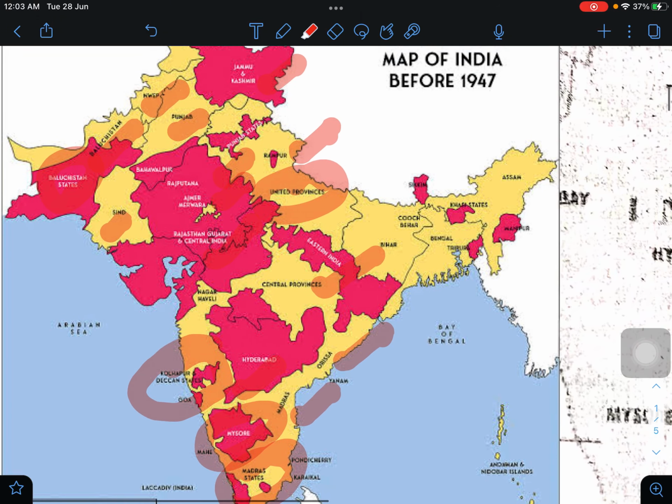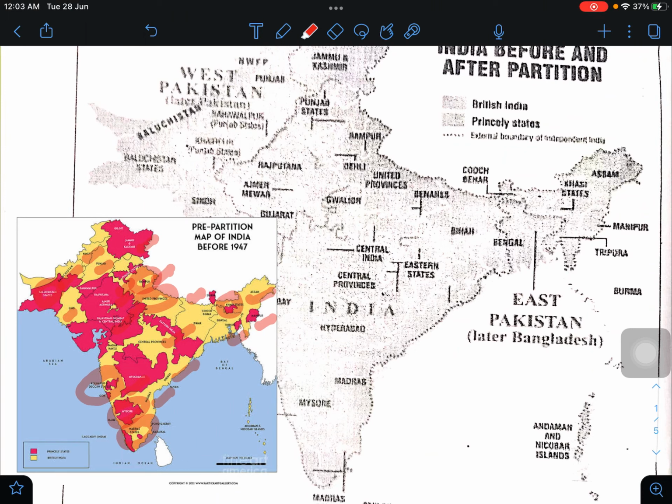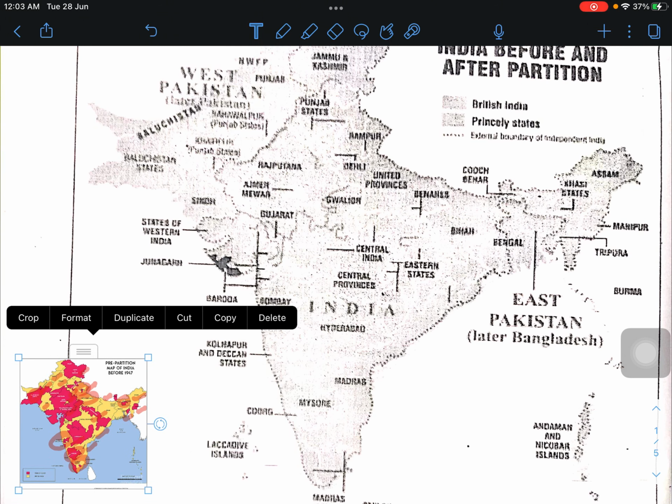Okay, the Assam, this is Khasi states, this is Sikkim, this is Manipur, this is Tripura, this is Rampur. Okay, I'll just keep it here for my convenience.